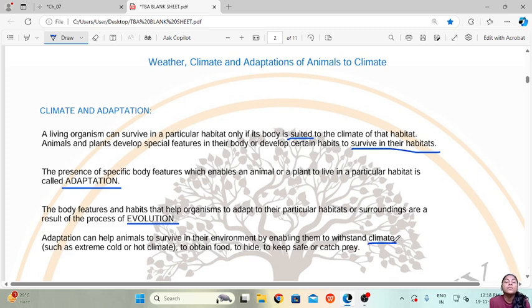Different organisms develop different characters which help them survive in extreme cold or extreme hot climates. They also help them to obtain food, maybe to hide. Some of the features help the animals or the plants to camouflage or to hide, and also to be safe, and others can help them to catch prey.